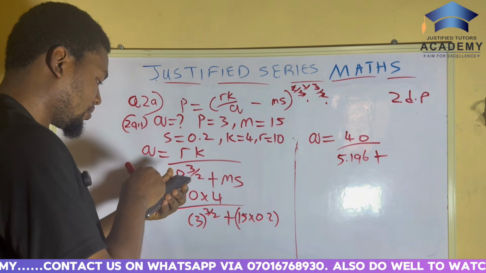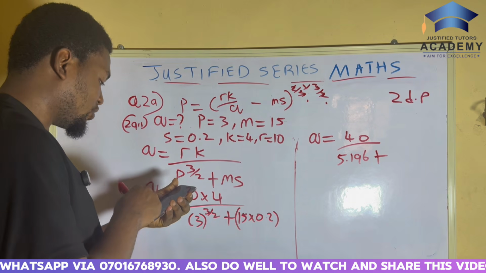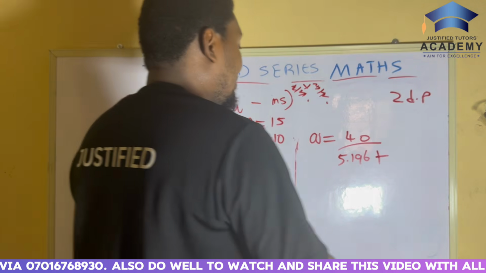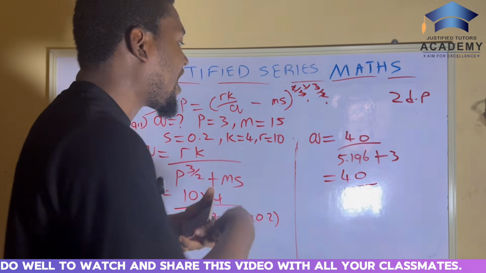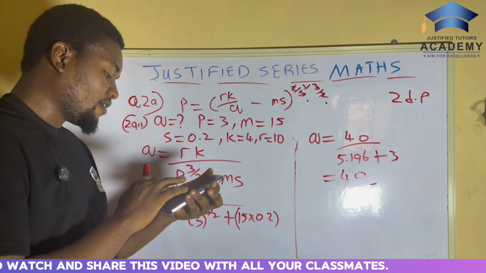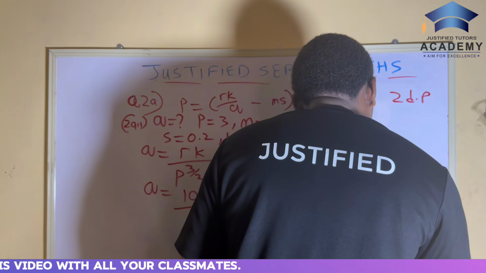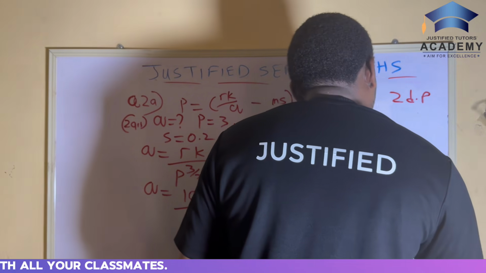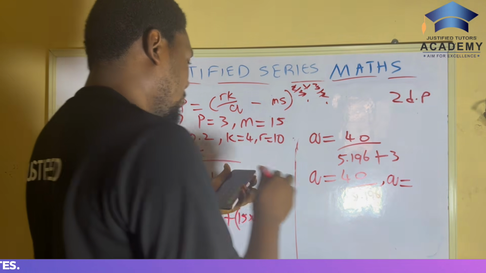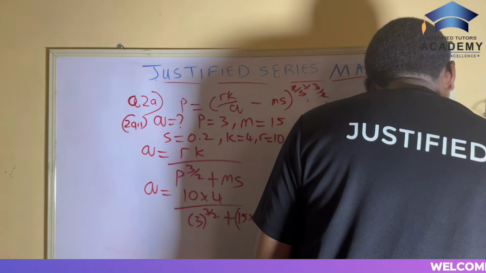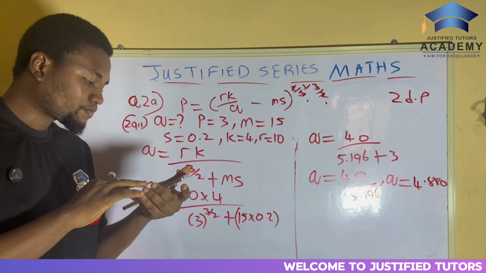So 15 times 0.2 will give us 3. So now 40 over 5.196 plus 3. 5.196 plus 3 will give us 8.196. So when we divide them together, 40 divided by 8.196, we get 4.880. Is that correct? Let me check my answer here.